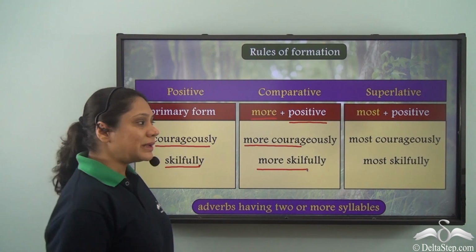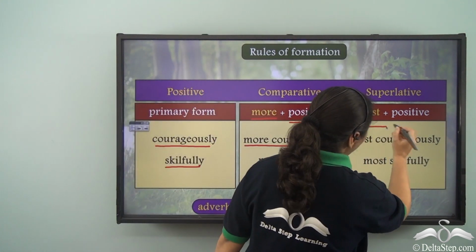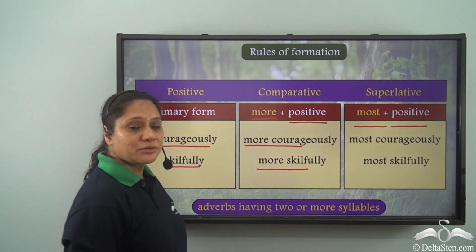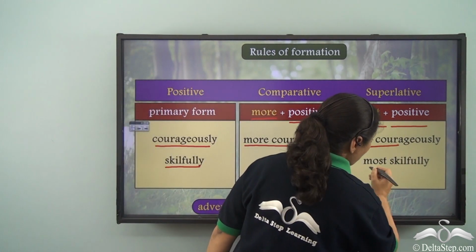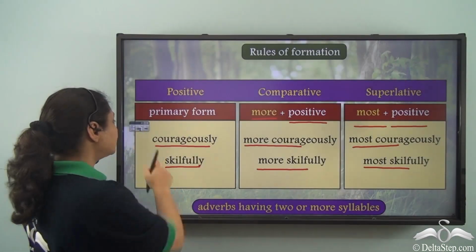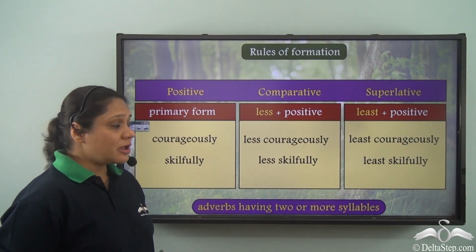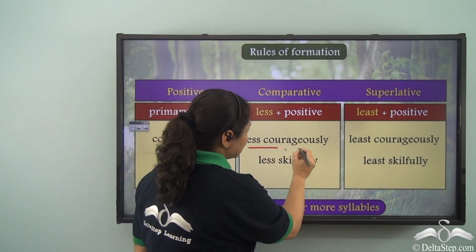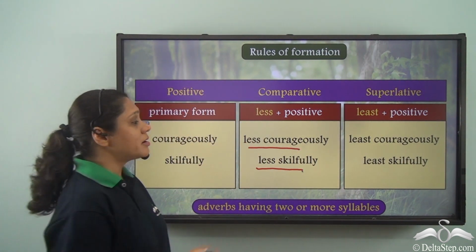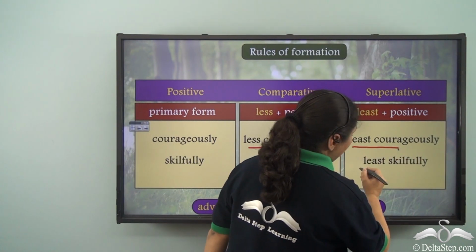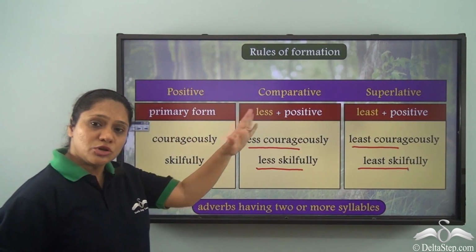And to form the superlative degree, we add most before the positive degree. So, we get most courageously, most skillfully. Similarly, we can say less courageously, less skillfully in the comparative degree, or least courageously and least skillfully in the superlative degree.